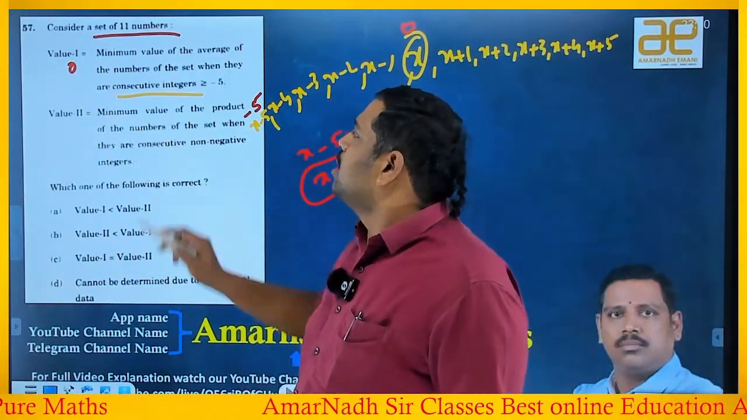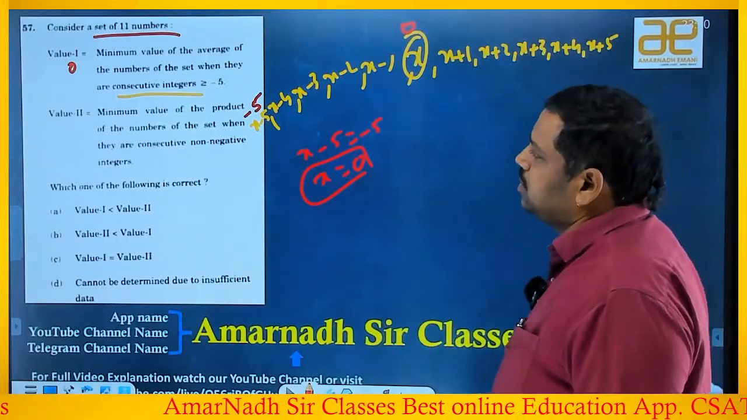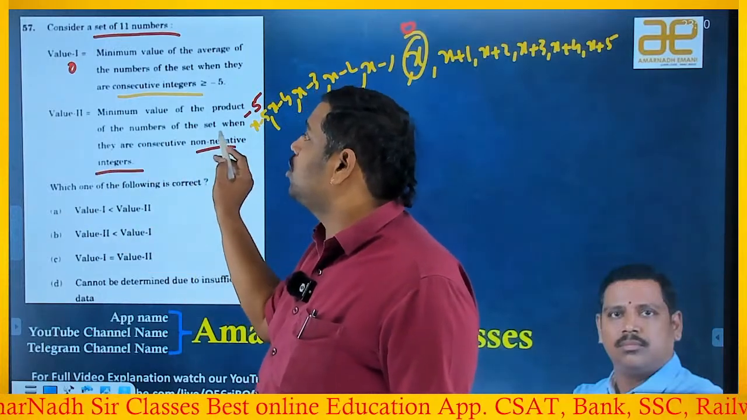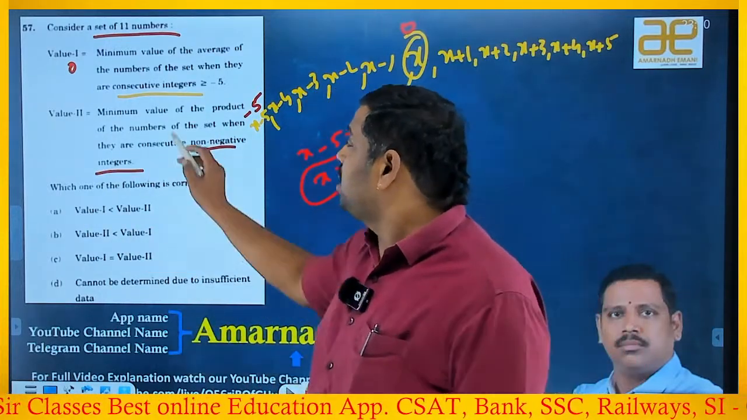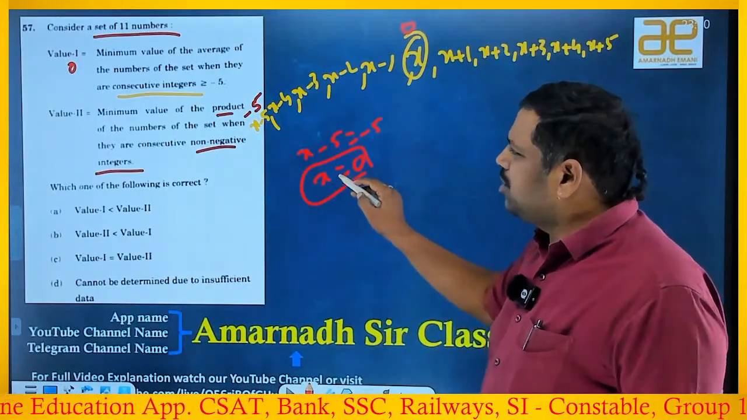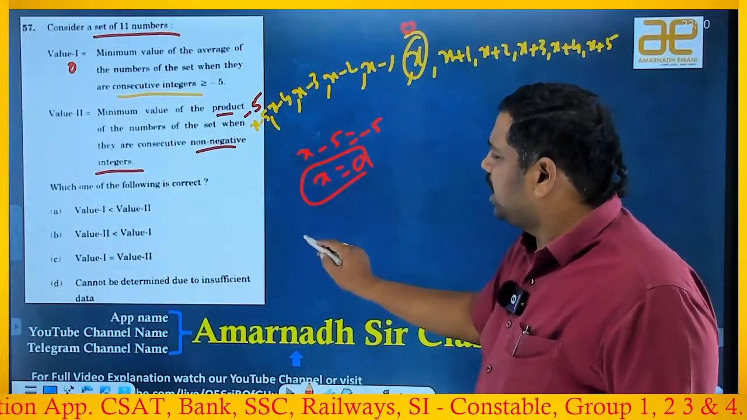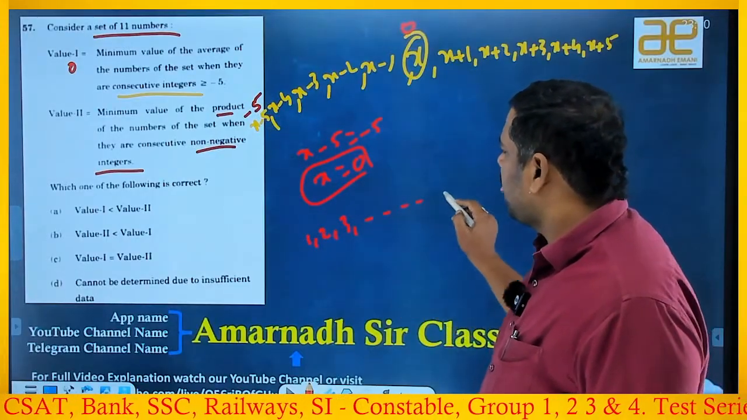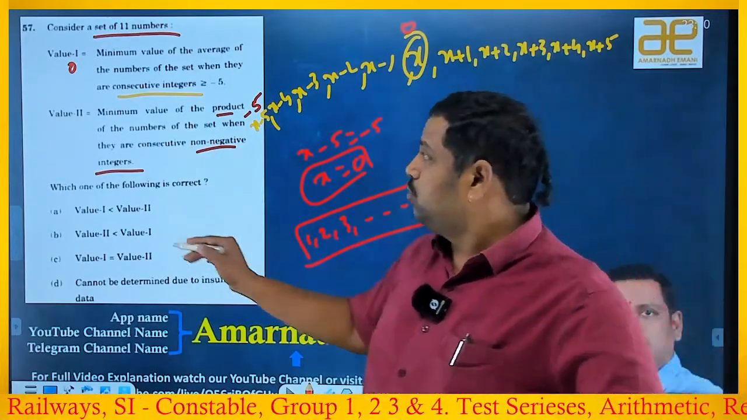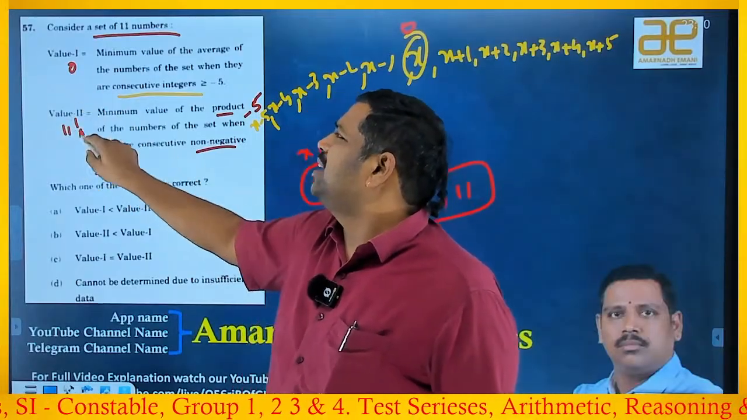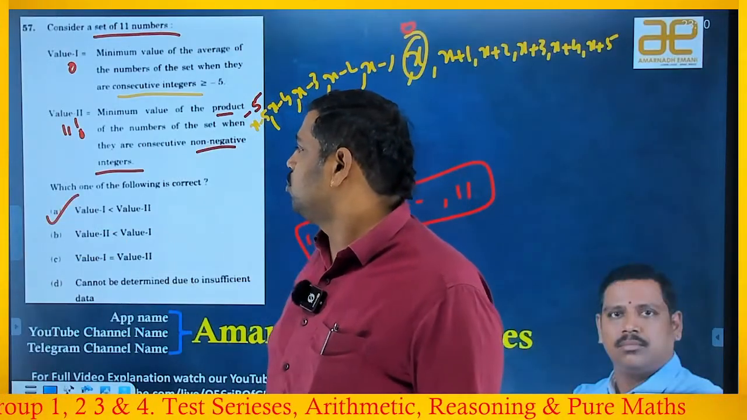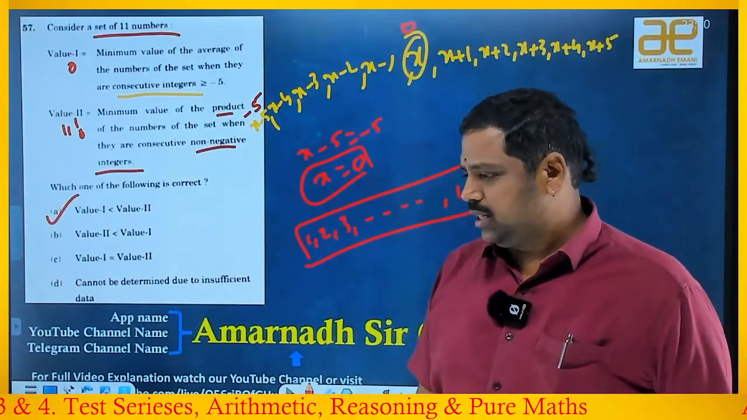0. Minimum value of the product of the numbers of the set when they are consecutive non-negative integers. Understand, this is the non-negative integers. Okay, you want the minimum value of the product. Then if you take non-negative integers, all are consecutive, right? Minimum value you are asking, right? So definitely I have to take the numbers 1, 2, 3 and so on, up to 11. If I multiply this all, it is nothing but 11 factorial, a very big number, right? So value 2 is nothing but 11 factorial. You can clearly say which of value 1 and value 2 is greater, right? Value 2 is greater. So value 1 is less than value 2 is the right answer. Okay. Let's see the next beautiful one.